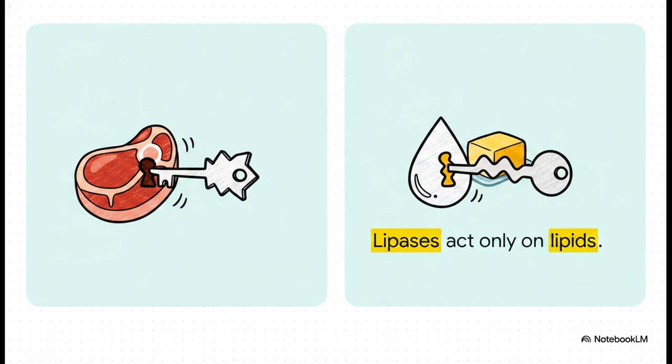But what is truly amazing about these chemical workers is their absolute precision. Enzymes are incredibly bond-specific. They don't just go around breaking down everything they touch. They're specialized for particular structures. For instance, proteases are enzymes that catalyze proteins, and only proteins. And lipases, they act exclusively on lipids, which are fats. Because of this bond specificity, a lipase enzyme will strictly target and act upon an ester bond found in lipid and fat substances. It's like a perfect biological lock-and-key mechanism. A lipase is never going to touch a protein, and a protease will never touch a fat.